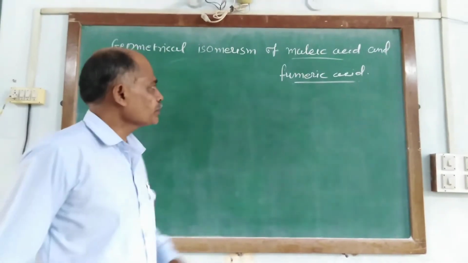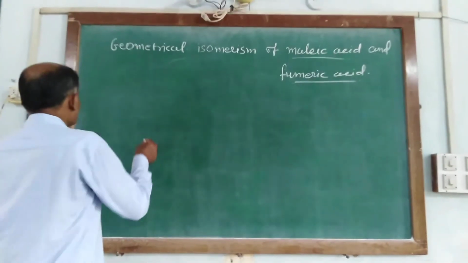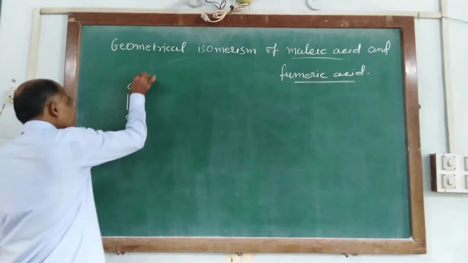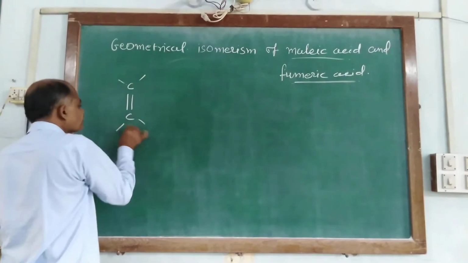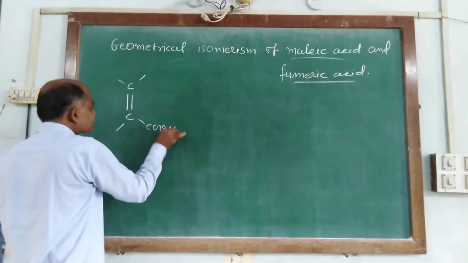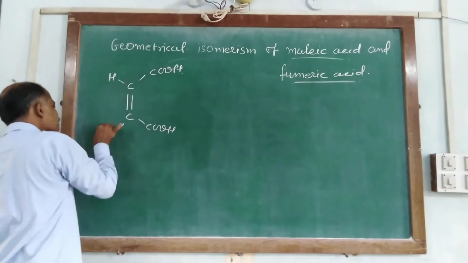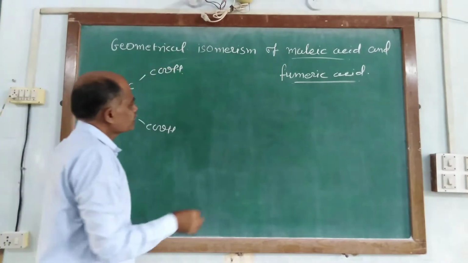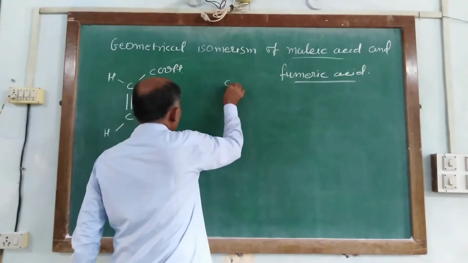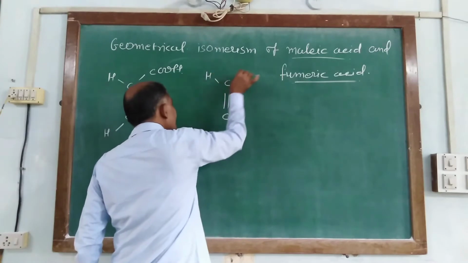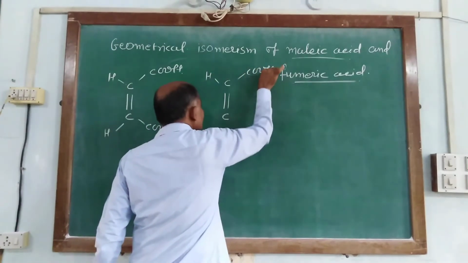So, first of all, we prove the structural configuration of maleic acid having this type, and the structural configuration of fumaric acid having this type.